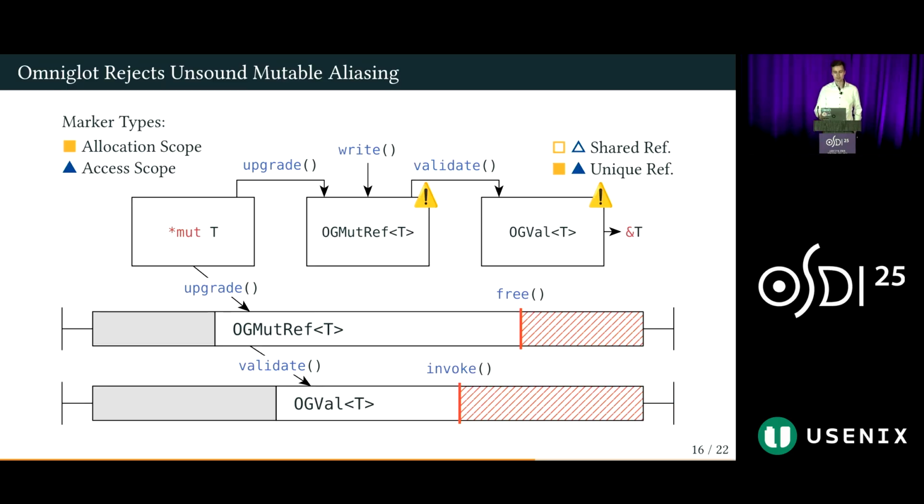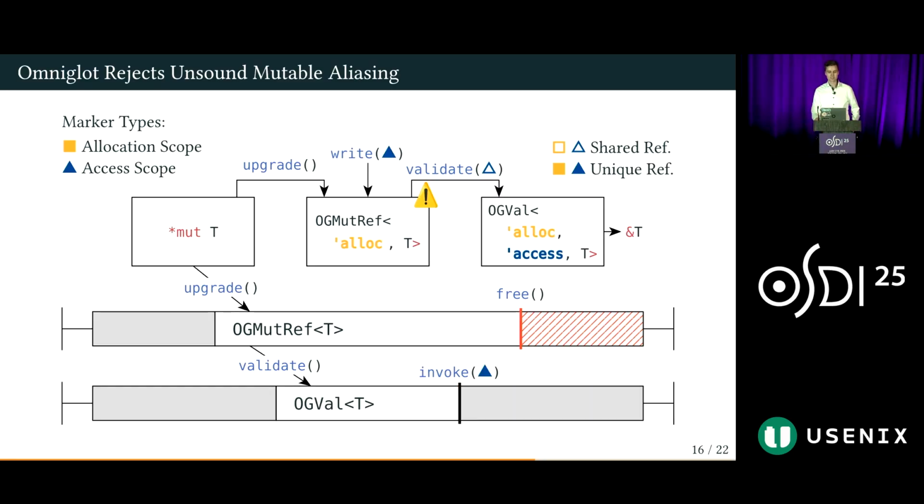These are singleton types, meaning that we can only have one instance of these types per foreign library. And we use these types to bind Omniglot's references to the lifetimes, the Rust lifetimes of these scopes. For instance, the validate operation now takes a shared reference to the access scope marker, which ensures that it cannot outlive the point at which a unique reference of the same marker is going to be used.